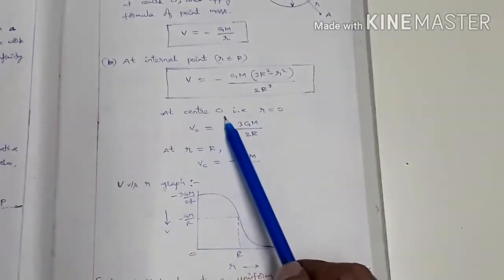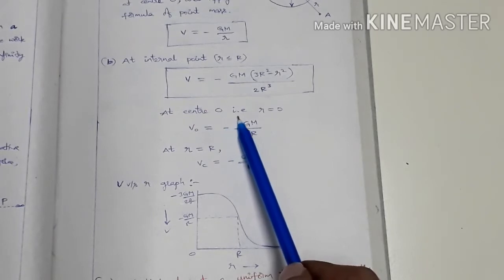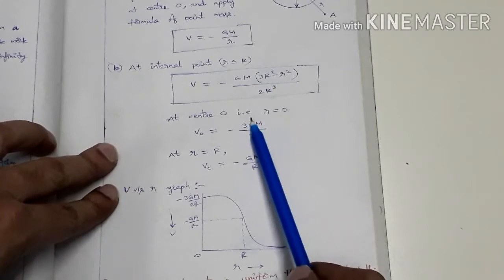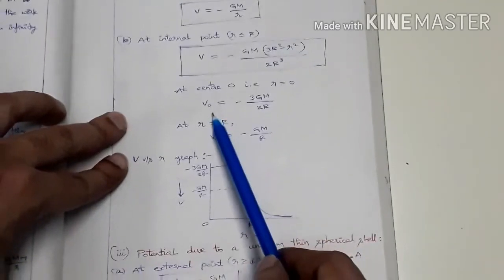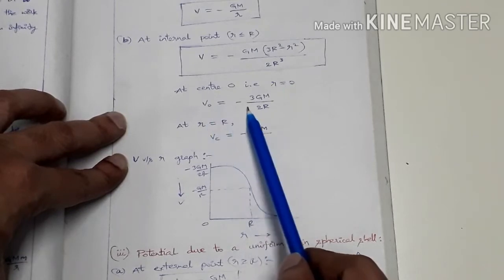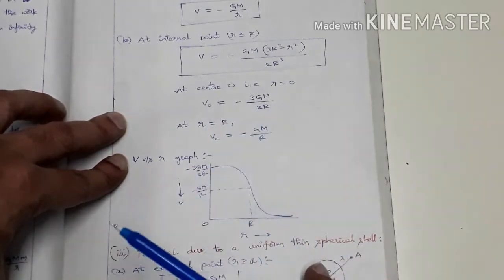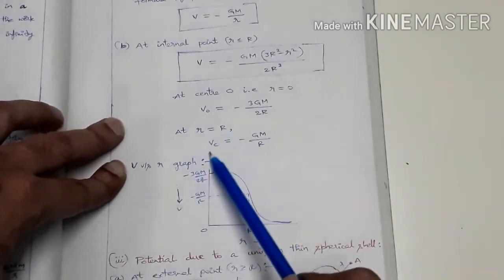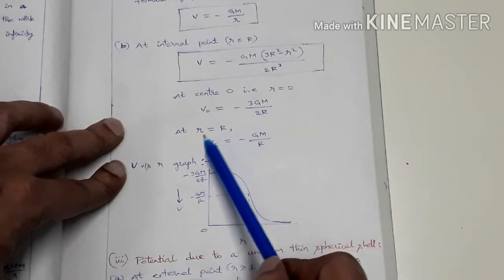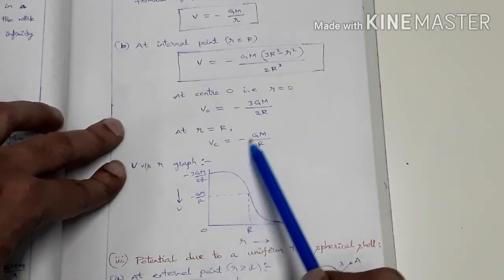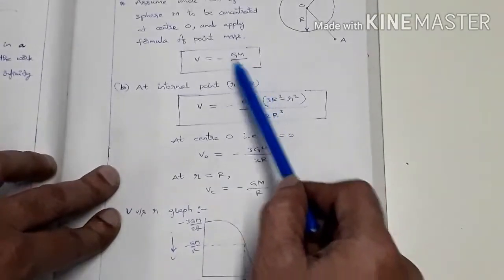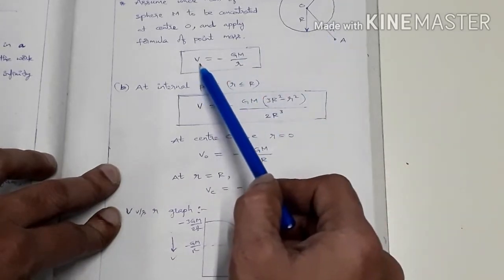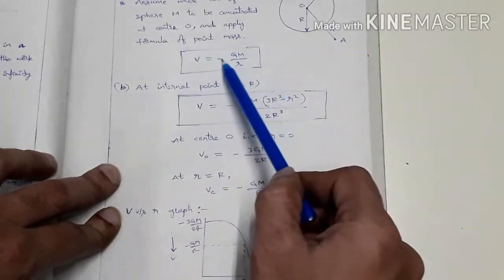Next, at the center O, suppose we are interested in finding the potential at the center. At the center, r equals 0. So at the center O, the potential V naught equals minus 3GM by 2R. Next, on the surface, small r equals capital R. Using this expression, the potential on the surface is V equals minus GM by R.